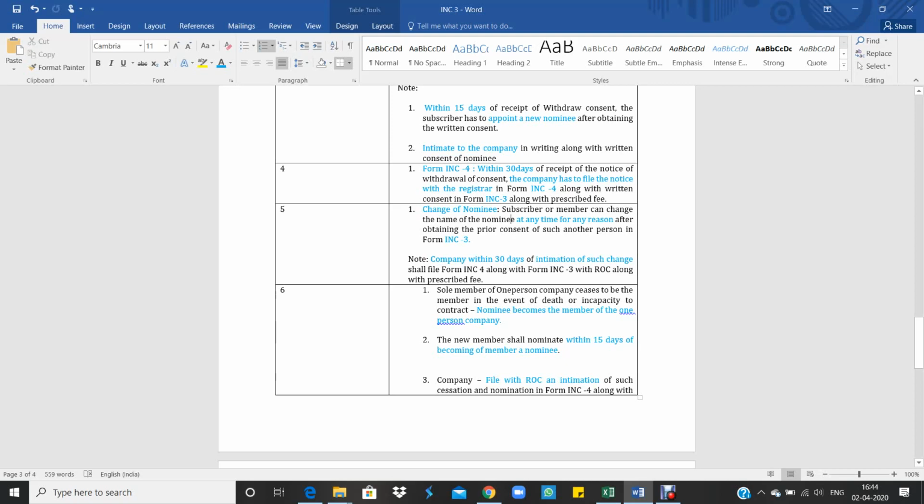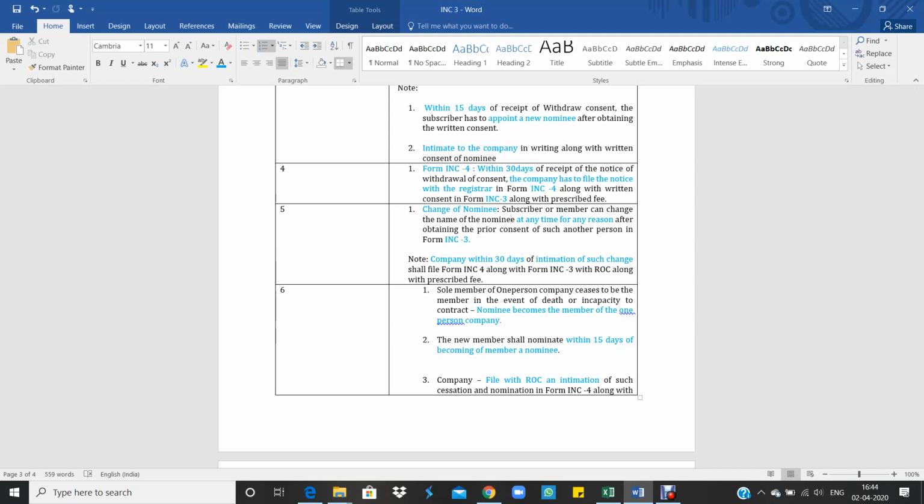So the subscriber or member can change the name of the nominee at any time for any reason after obtaining the prior consent of such other person in Form INC3. See, suppose a member or subscriber thinks that the person he has nominated before doesn't suit that position, then he can change the nominee at any time for any reason.